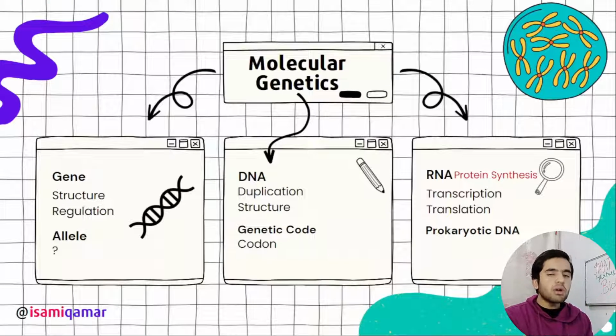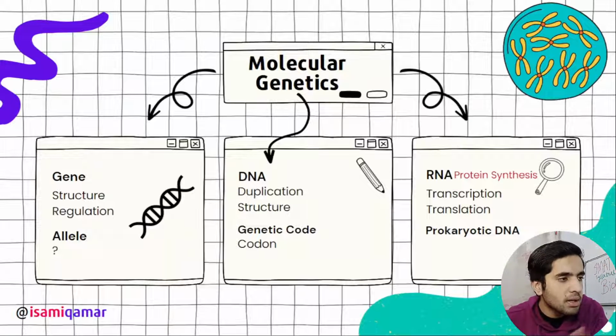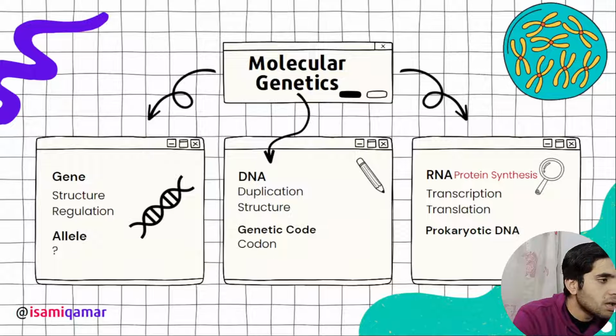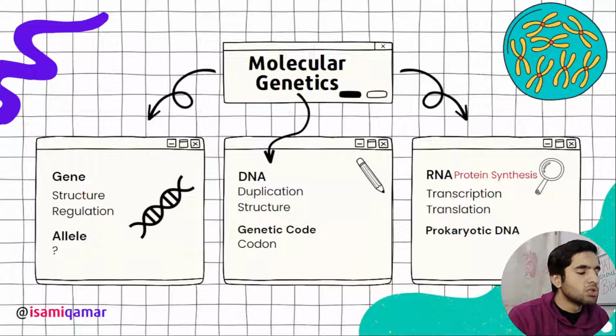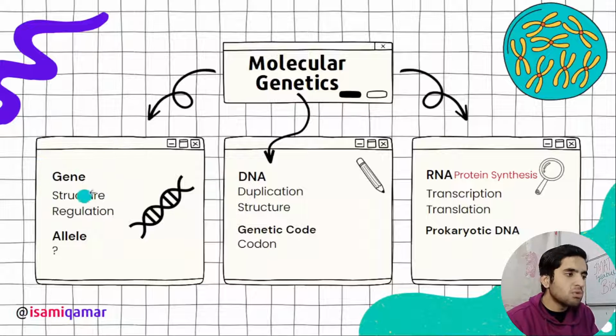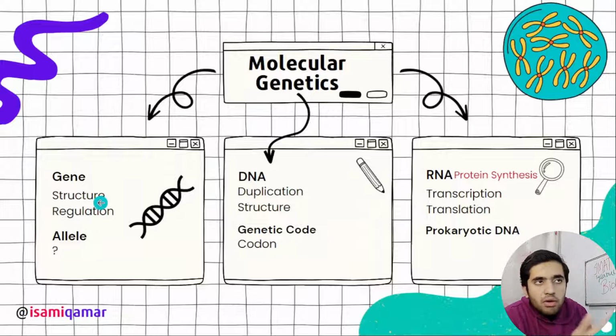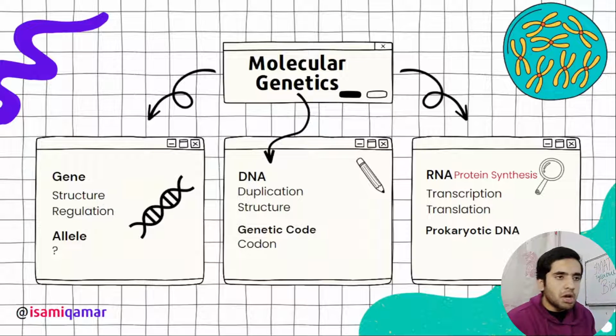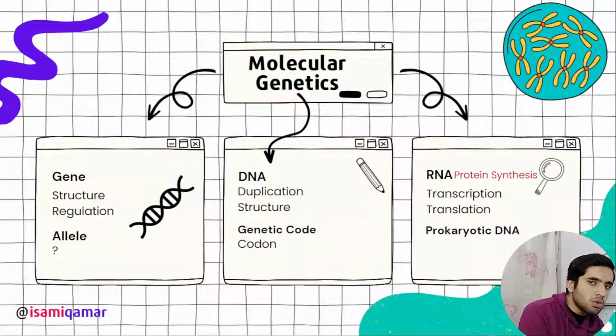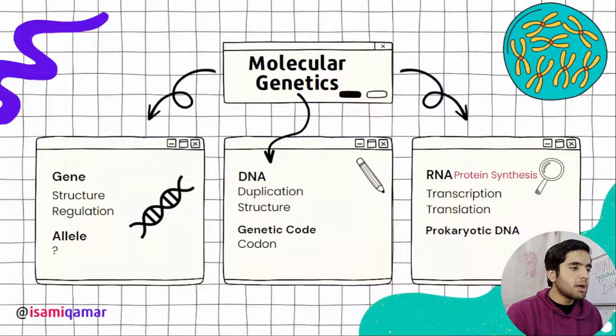So now we have got next molecular genetics. I should have first the main thing genetics, then molecular genetics, and then cellular, but first of all, we have got molecular genetics. In this, you have to know what is gene, structure and regulation. What is the structure of gene? Like we have got promoter region, regulator region, introns, exons. What is the difference between prokaryotic gene and eukaryotic gene? This is the little bit thing that you need to know.